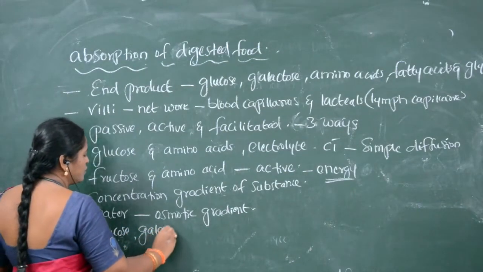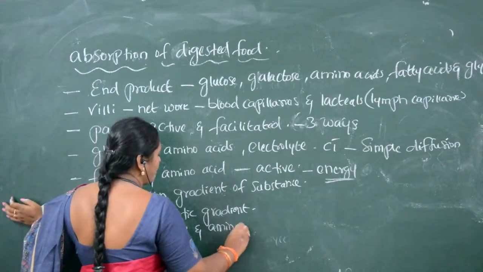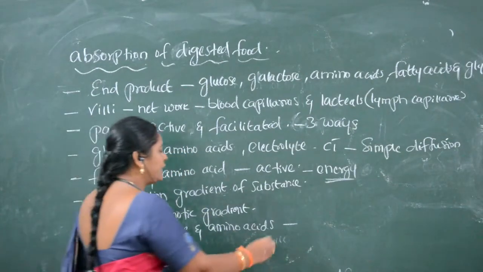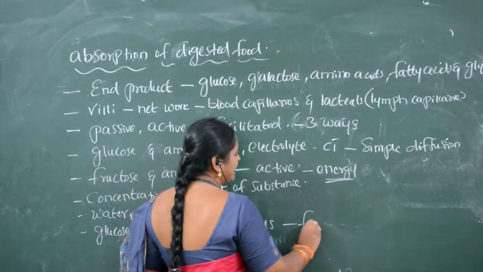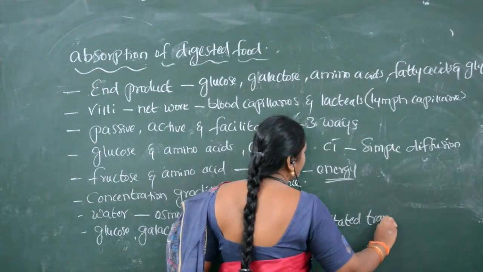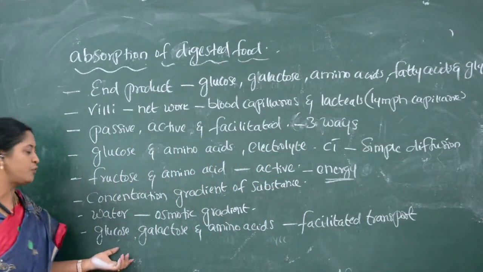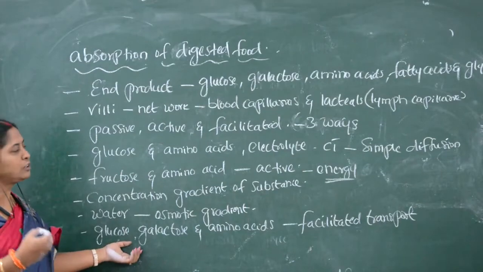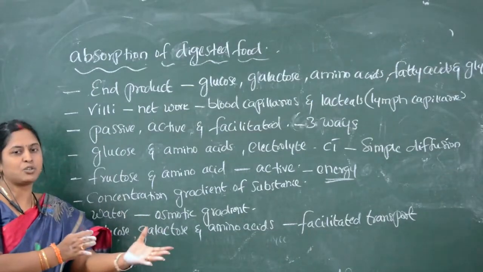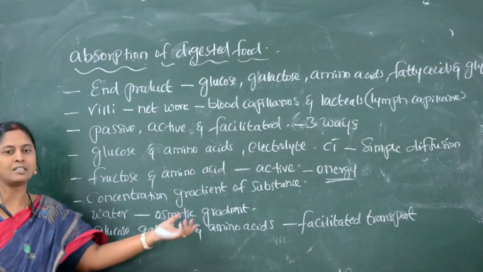galactose, and amino acids enter into the blood through facilitated transport. What is meant by facilitated transport? Facilitated transport is when some of the digested food materials directly cannot enter through simple diffusion or through the active way of transport. But sometimes they need some other electrolytes for the transport of these digested food materials.